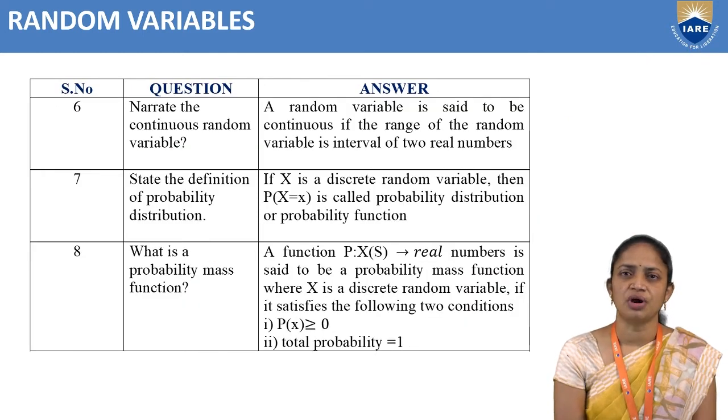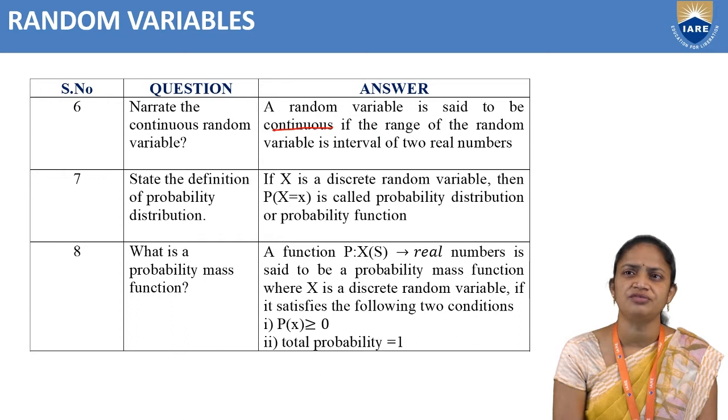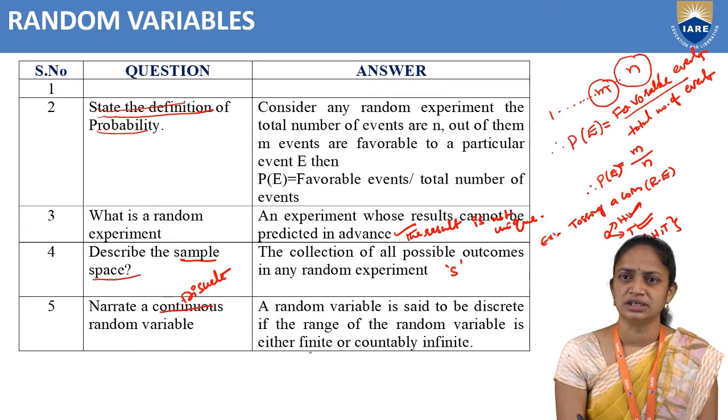Now coming to the next question, narrate the continuous random variable. What is the definition of a continuous random variable? A random variable is said to be continuous if the range of the random variable is an interval of two real numbers. Coming back to the discrete random variable, it is said to be discrete when the range of the random variable is finite.